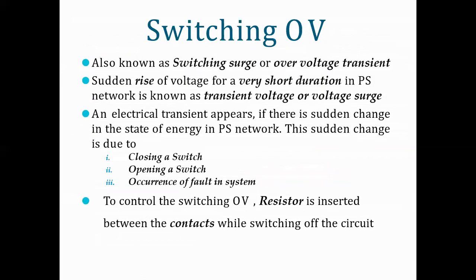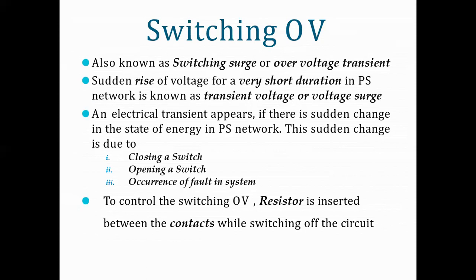Then switching overvoltage, also known as switching surge or overvoltage transient. Sudden rise of voltage for a very short duration in a power system network is known as a transient voltage or voltage surge. It is due to the switching process, that is opening and closing of circuit breaker. An electrical transient appears if there is a sudden change in state of energy in the power system network.